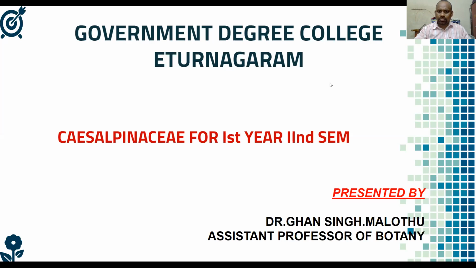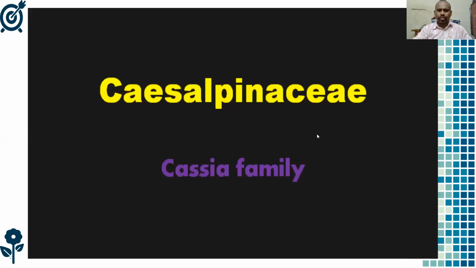So students, Caesalpiniaceae is a subfamily of the Leguminaceae family. Already I told you that there are a total of 3 subfamilies present in Leguminaceae.